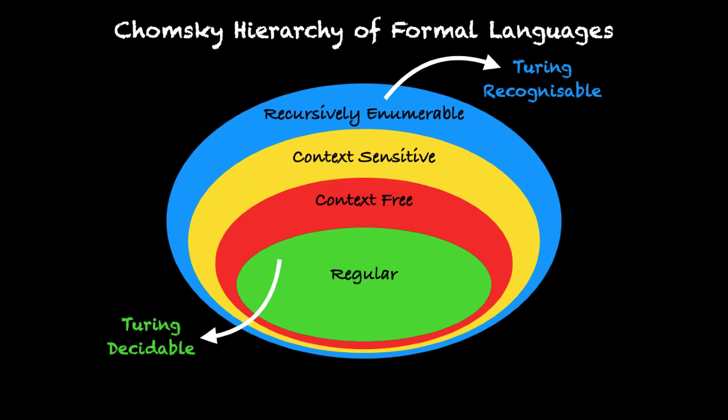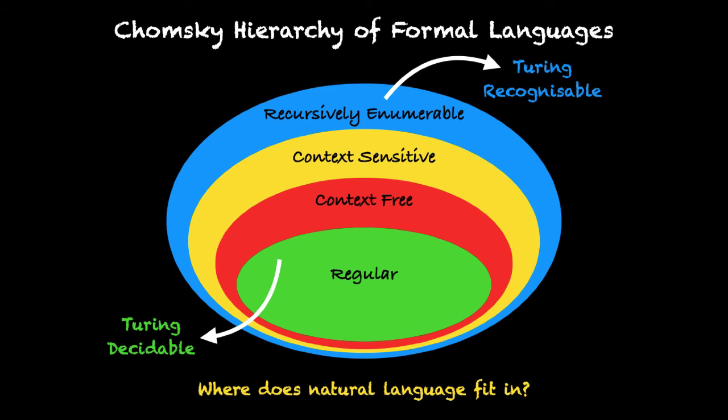But if the word does not belong to the language, then the Turing machine may halt and tell you so, or it may keep running infinitely. So now the question arises: where do these natural languages fit in? Are they recursively enumerable? Are they belonging to a smaller subset of context sensitive or context free or regular? The answer is that we currently do not know for sure.